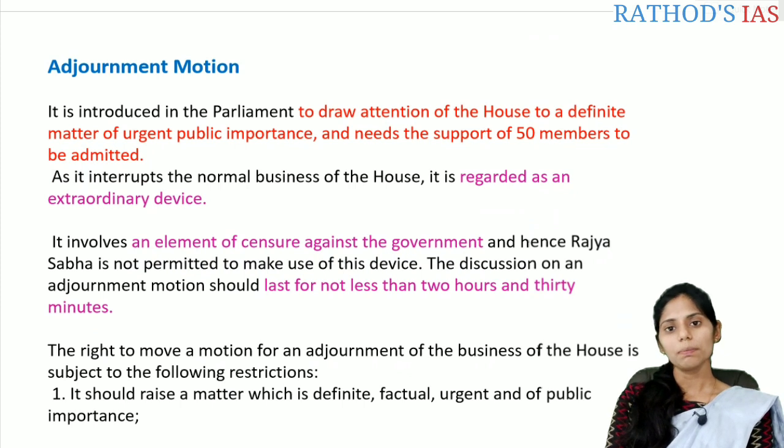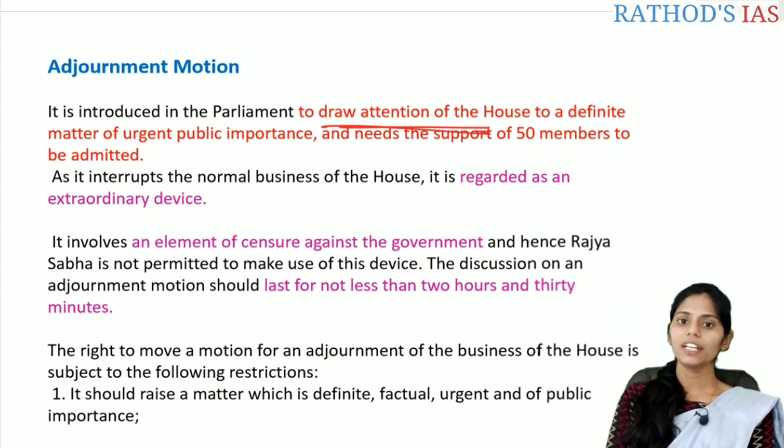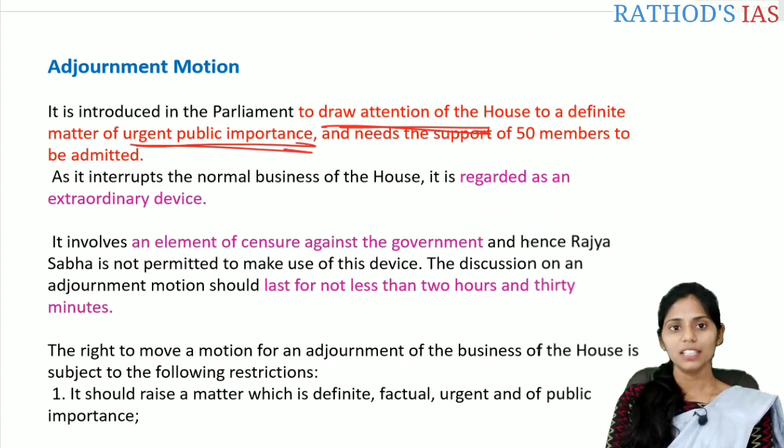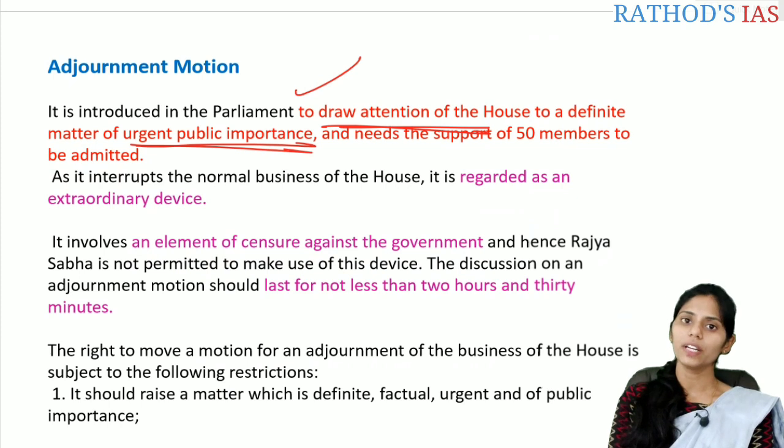It is introduced in the parliament mainly to draw the attention of the house to matters of urgent public importance, but this motion needs to be supported by 50 members.